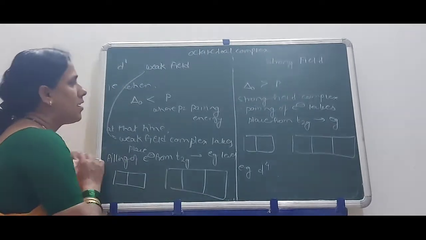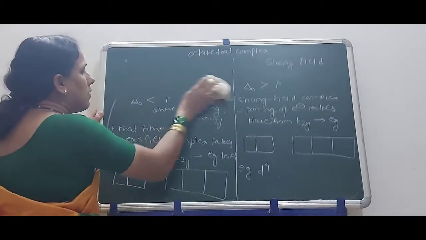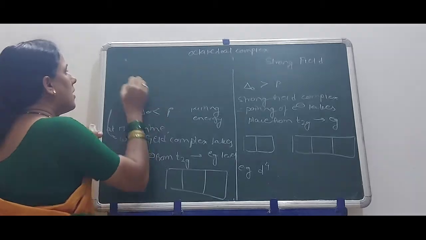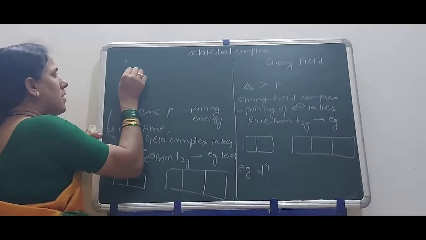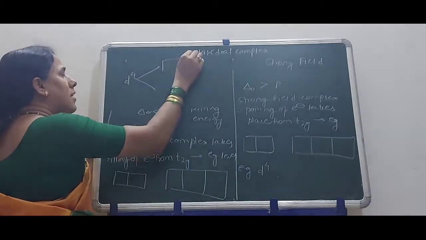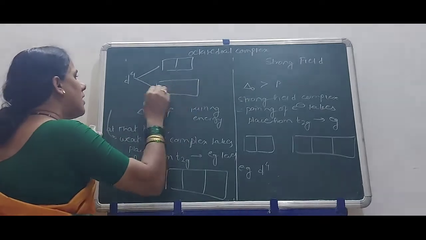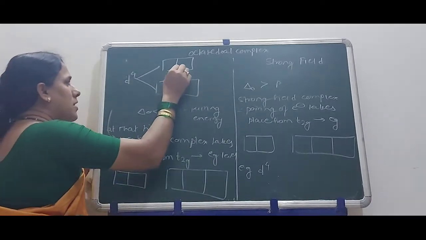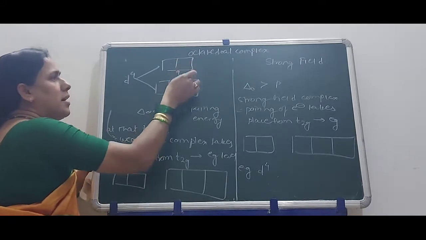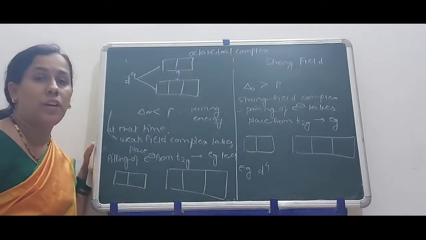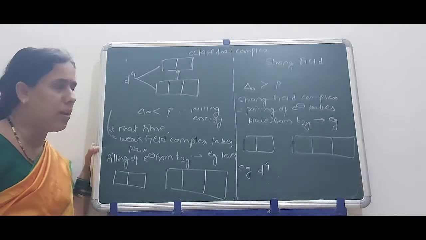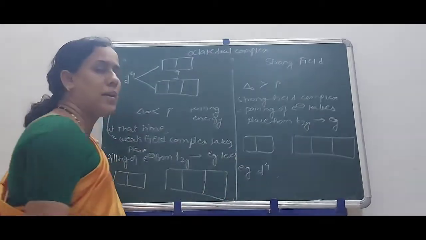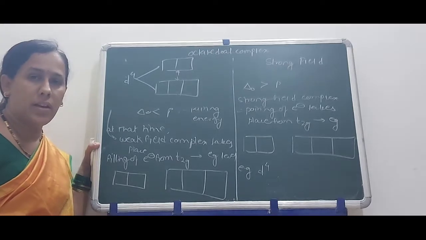Here, first we have to see the octahedral complex, where first are the EG orbitals and here are the T2G orbitals. Now, the difference between these EG orbitals and T2G orbitals in a weak field is very small, and in a strong field complex the difference is very large.